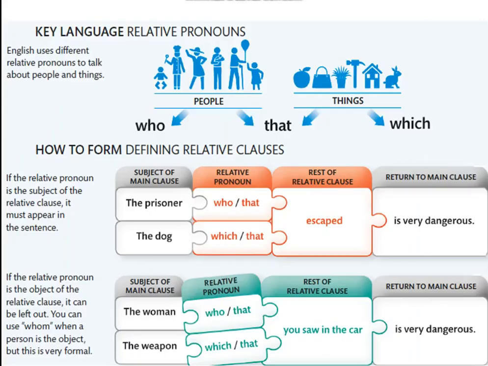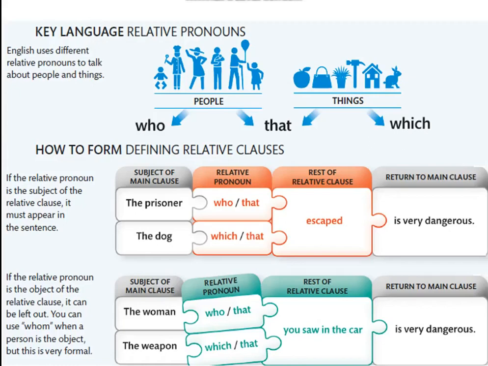Let's see now how we can form relative clauses. We first need relative pronouns. English uses different relative pronouns to talk about people and things. With people, we can use who or that, and with things, we can use which or that. How to form defining relative clauses.